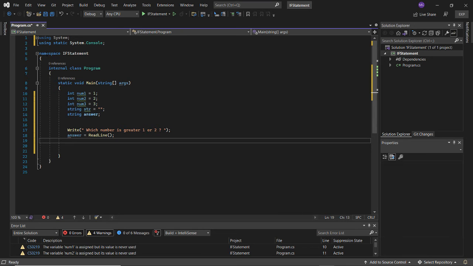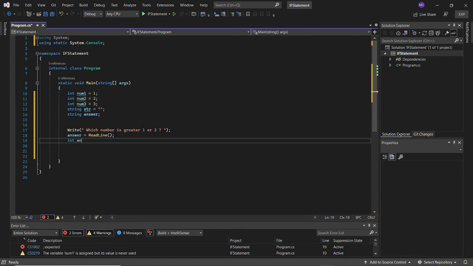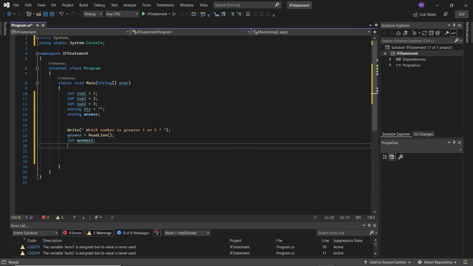Okay, so now that we have a place to store the answer to this question on which one is greater, we're going to store it inside answer. Okay, so now that that's there, we're going to create another variable. We're going to say int answer 2, int answer 2. We're not going to give it a value at first. And so we're going to say answer